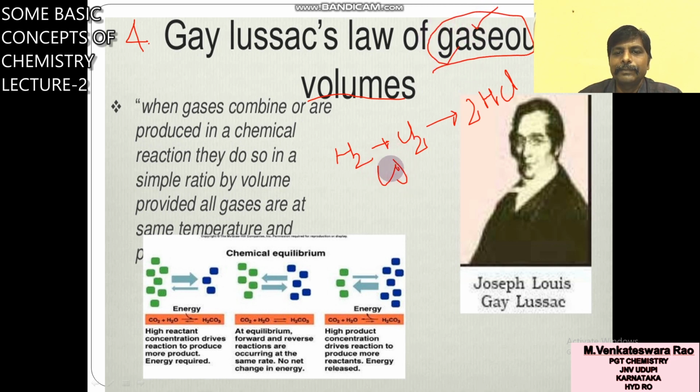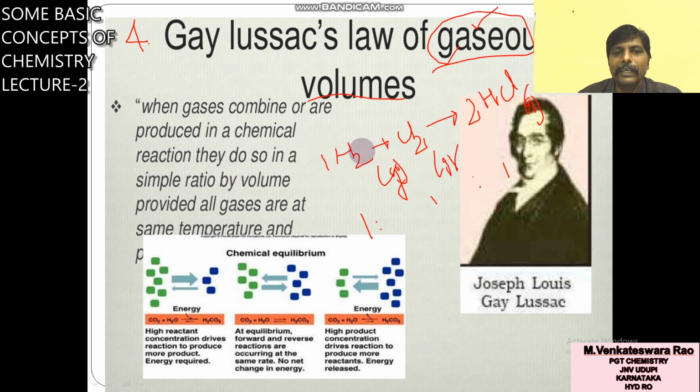Hydrogen gas, chlorine gas, 2HCl, this is also gas. So if all the reactants are gases, and sometimes the product is also a gas, then what is the volume? 1 is to 1 is to 1. This is Gay-Lussac's law of gaseous volumes. When gases combine or are produced in a chemical reaction, they do so in a simple ratio.